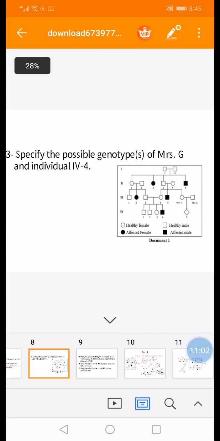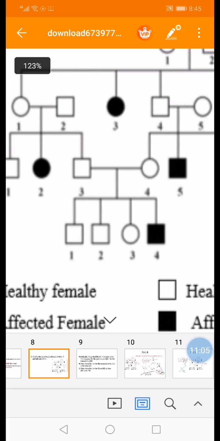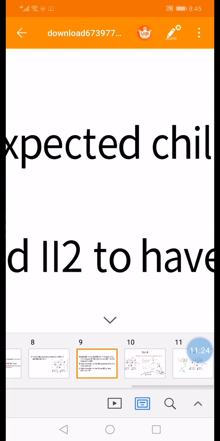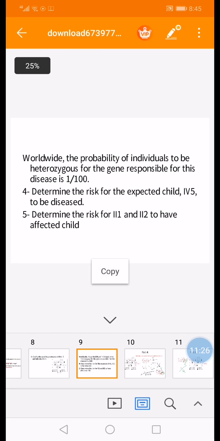What about member 44? 44 is a diseased male, and the disease is coded by a recessive allele. And what you should always remember is that recessive alleles do not appear in the phenotype, they are not expressed in the phenotype unless the genotype is pure. So for this member to be diseased, he should have a genotype small d, small d. Now the last question is how to calculate the risk.